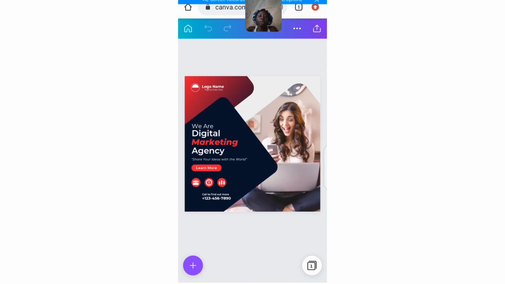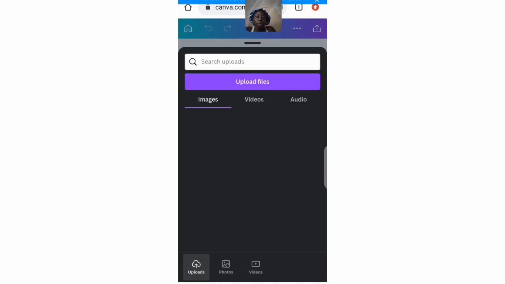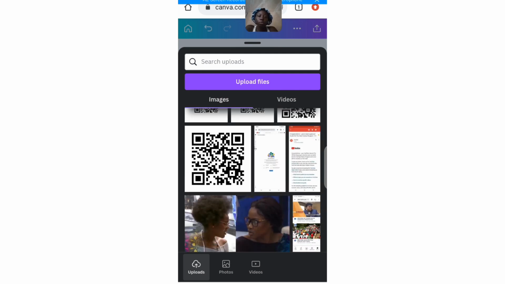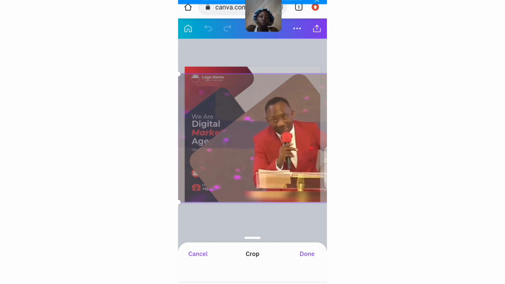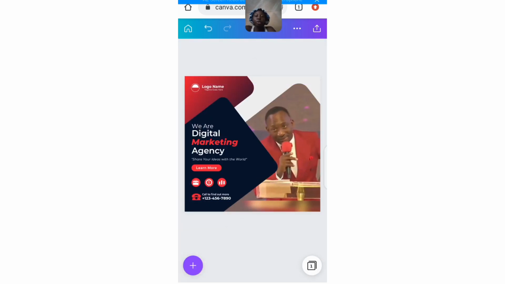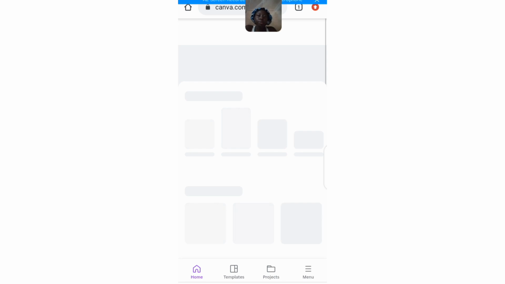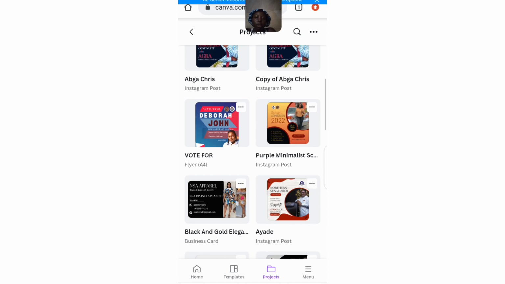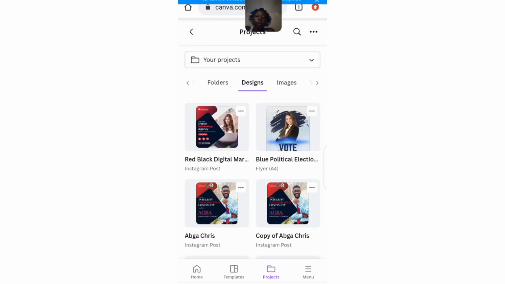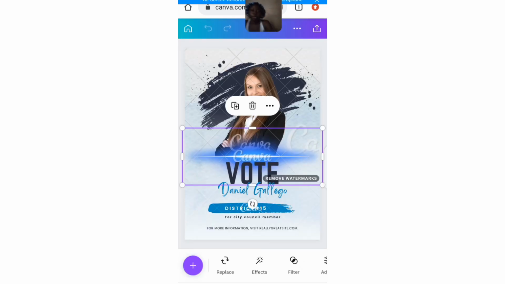Just go ahead and click on it, change the pictures. I really want to be fast. So just go ahead and change the picture, change the name, change the logo, change the information there. I don't want to do that because it's really going to take time for this video, so I'll just show you this particular template and what I actually designed with it. So this is the design I actually did with that template.